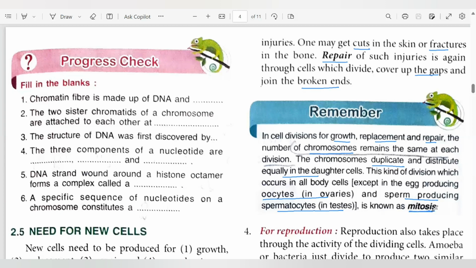So, what is mitosis? It is a type of cell division where the number of chromosomes remains the same. So if the parent cell has 46 chromosomes, the daughter cells formed will also have 46 chromosomes. Such a type of cell division, where the number of chromosomes is not changing, is called mitosis.